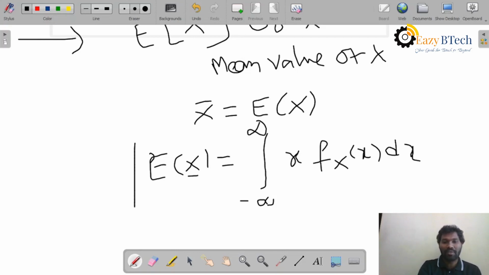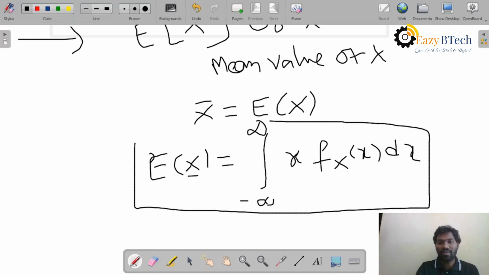So this is the expression to find the mean value or average value or expectation or X bar, whatever may be the sentence. A mathematical integration you should do to find the expectation when a random variable X is involved.